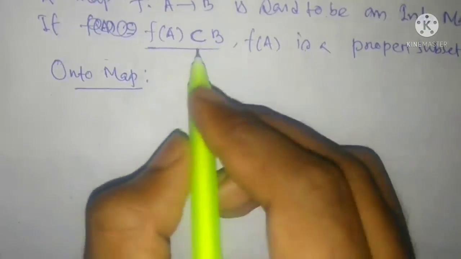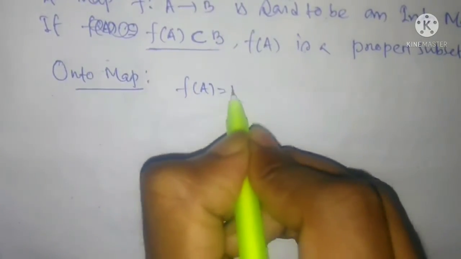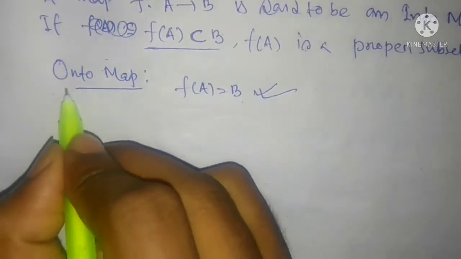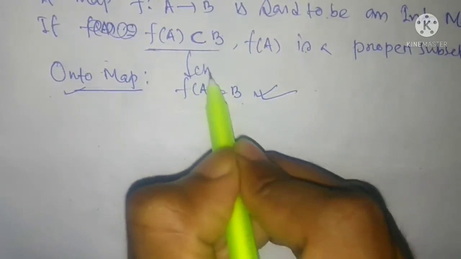If f of A equals B, then we say that this is an onto map.